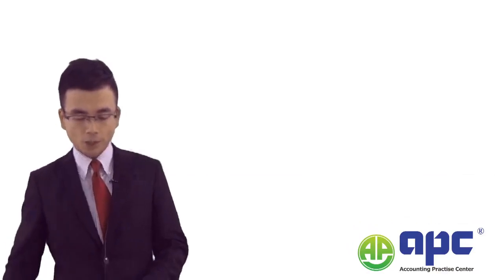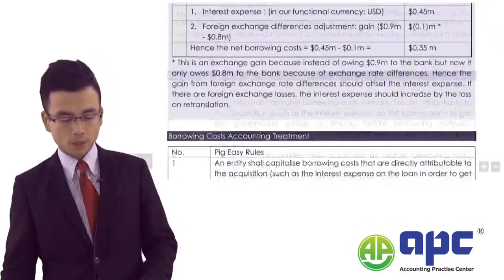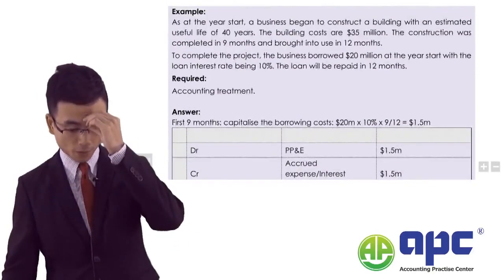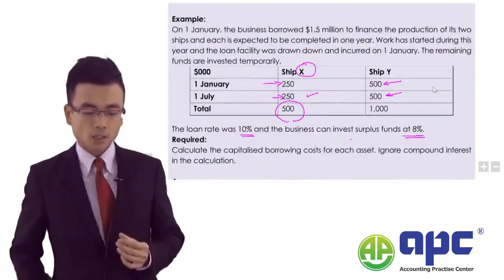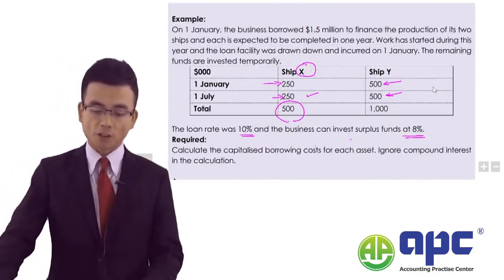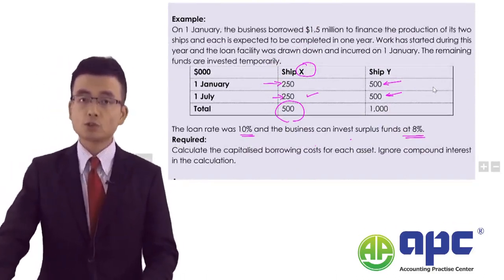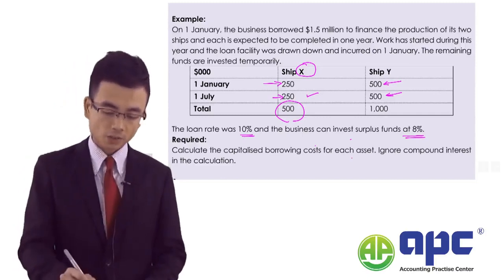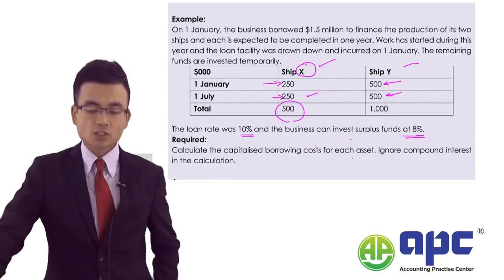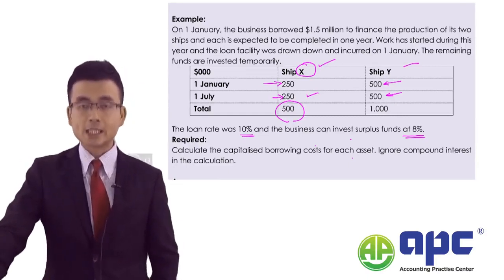So let's have a go at an interesting question before we move any further. On 1st January, the business borrowed $1.5 million to finance production of 2 ships, known as Ship X and Ship Y. Each is expected to be completed in 1 year.